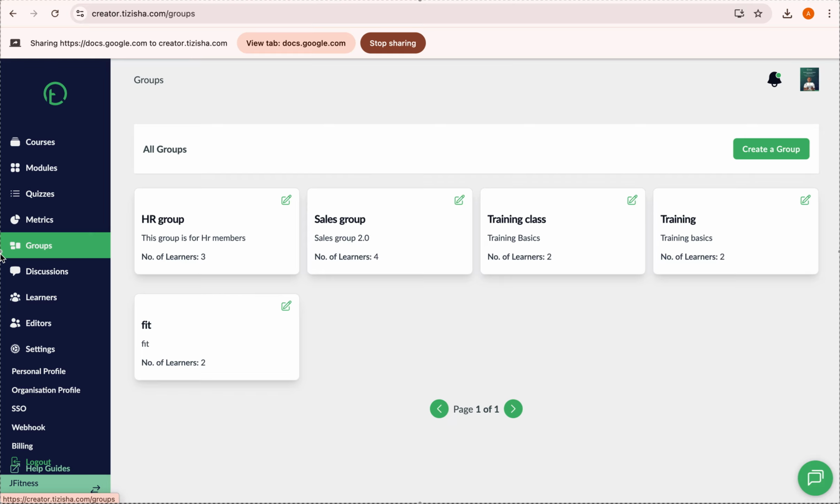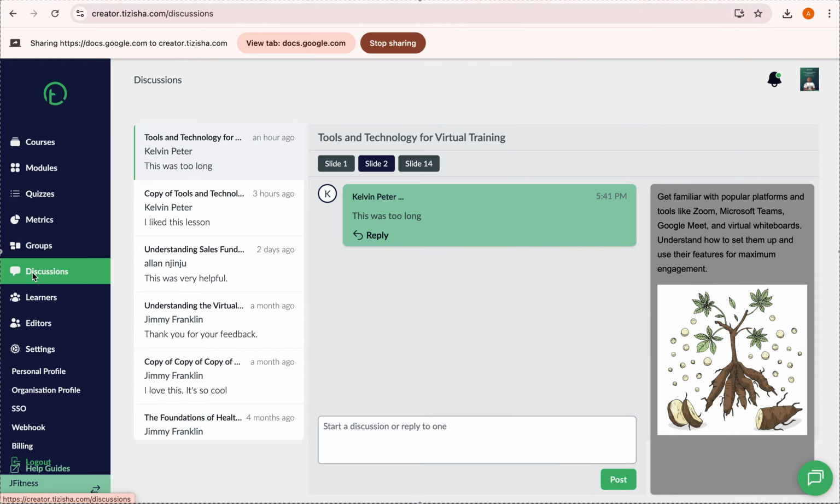Okay, right. Then we have discussions. Remember we had started conversations as I was taking you through the learner journey. So you can see we have this one highlighted in green. This is the one we just recently added, right? So maybe this one gave a comment that this was too long. Maybe you can say, sorry about that.